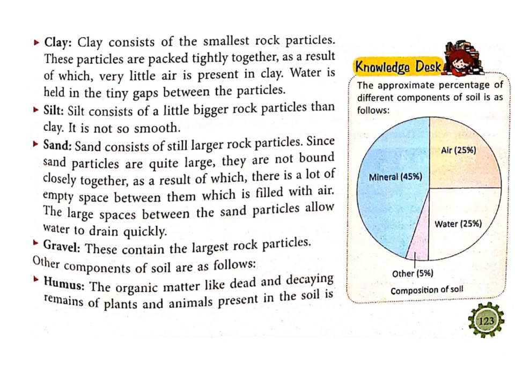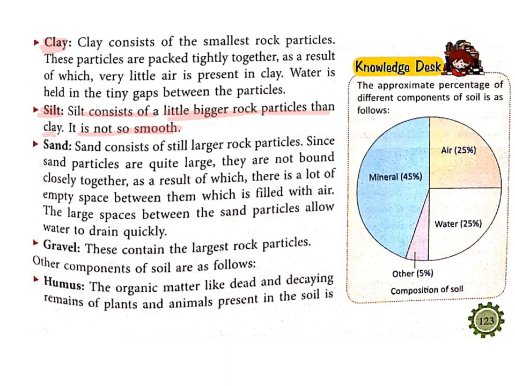Children, the next component is the silt. Silt consists of slightly bigger rock particles than clay. It is not so smooth. So when you take the clay between your index finger and thumb and rub it, it is smoother than silt.